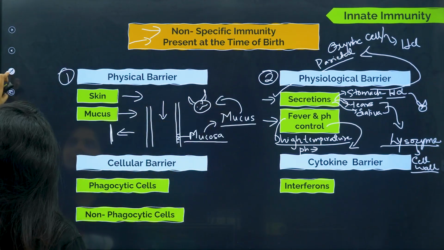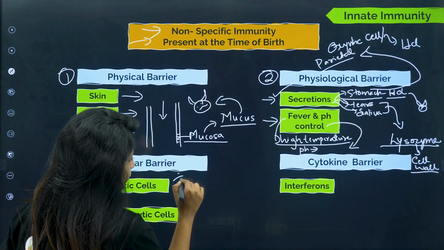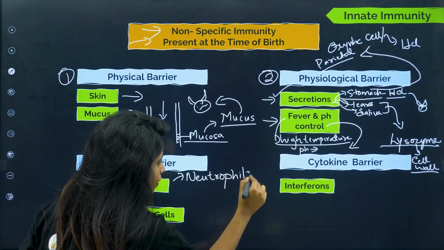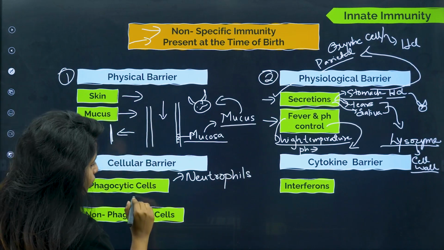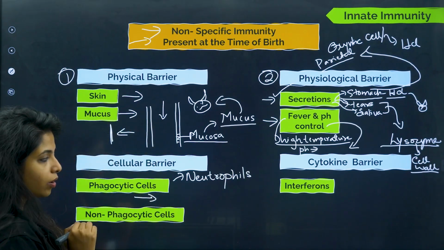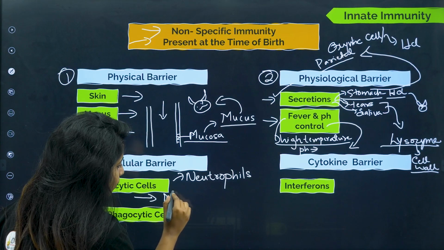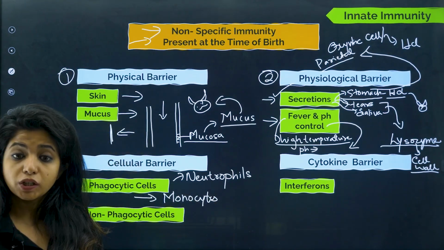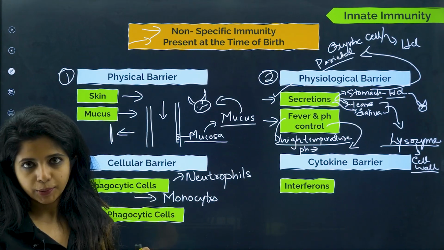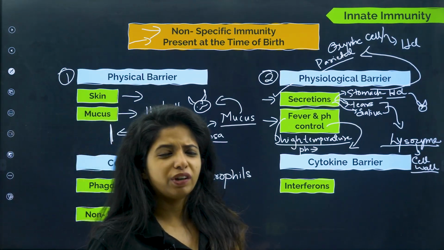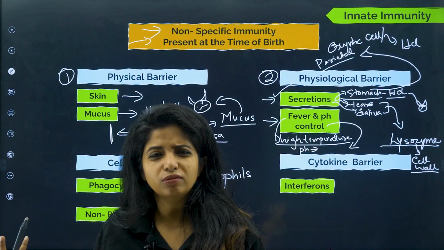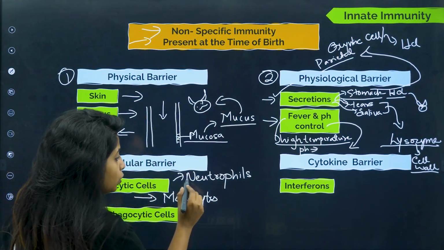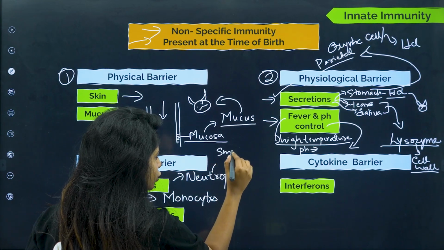Now what are the examples? In our body we have neutrophils, very much important, please remember. We have neutrophils, I'll tell you about neutrophils, and also we have one more thing, that is monocytes. So neutrophils and monocytes both are phagocytic in nature. You might be thinking, why are both required? If one cell is there, that's the only thing, right? Now I'll tell you. Neutrophils are comparatively smaller. Neutrophils that you see over here are comparatively smaller.